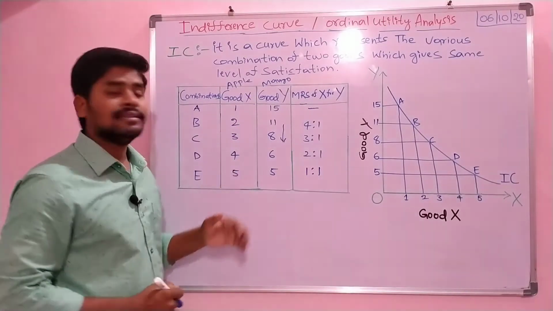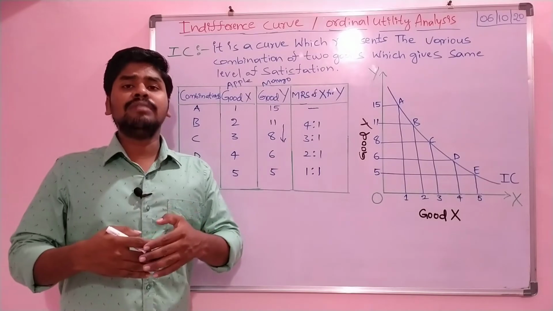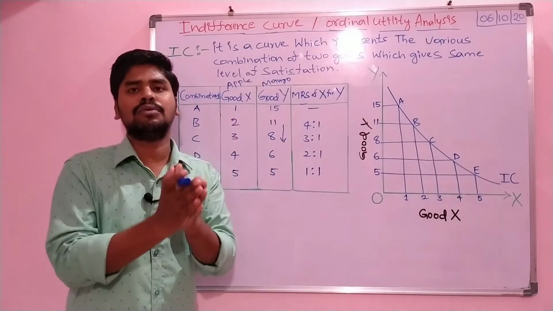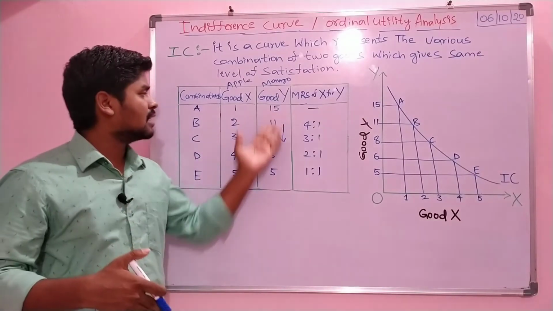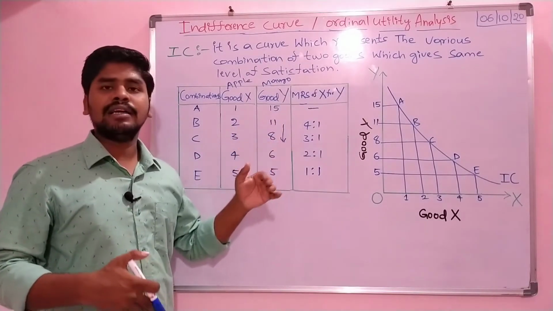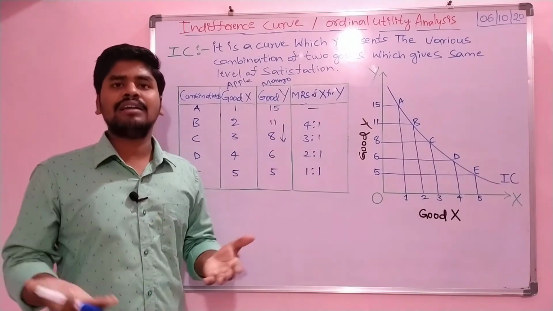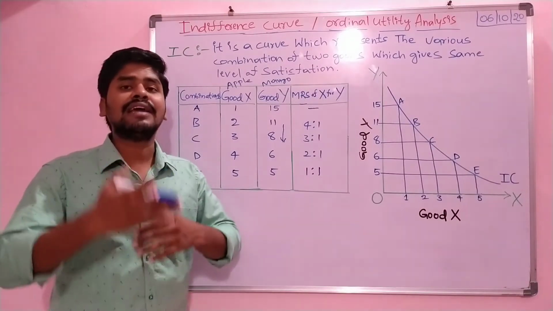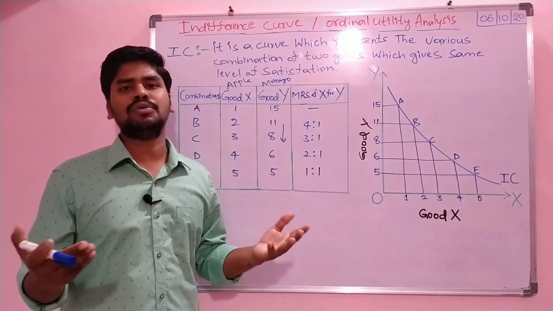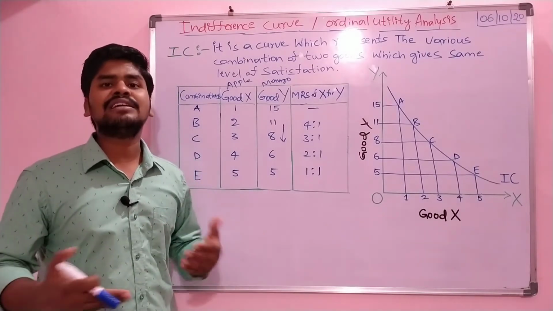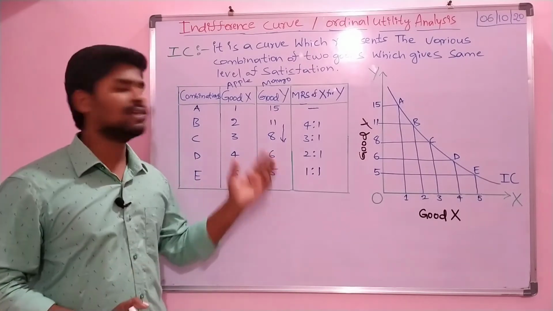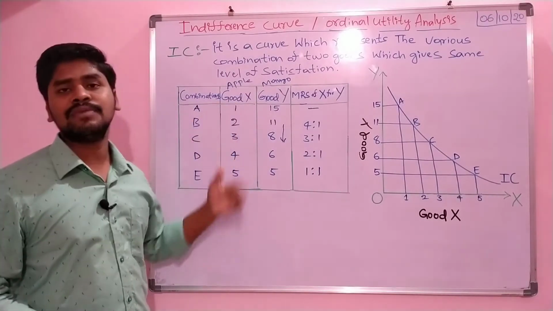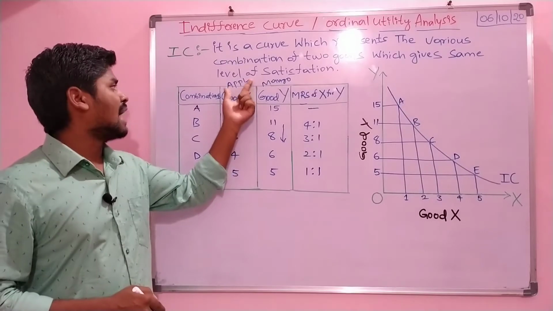Why? Because in the real world, a consumer generally may not be satisfied with a single good, right? Even if he gets more income, he may not try to consume more of the same commodity. He will try for an additional, different commodity, a different combination of goods and services. This is what the consumer used to do.